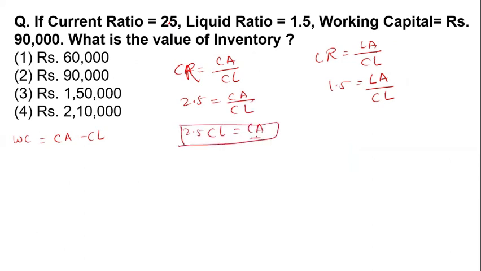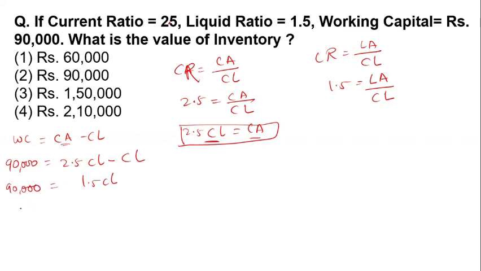So I can put this in the working capital: working capital is 90,000, and in place of current asset I put 2.5 CL minus CL, that is 1.5 CL.